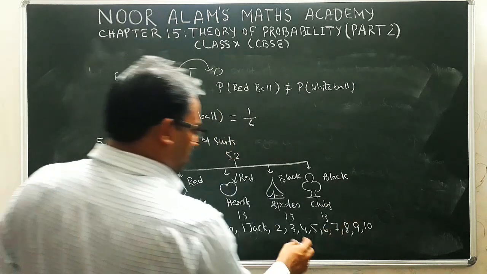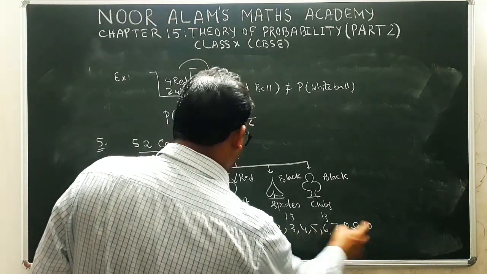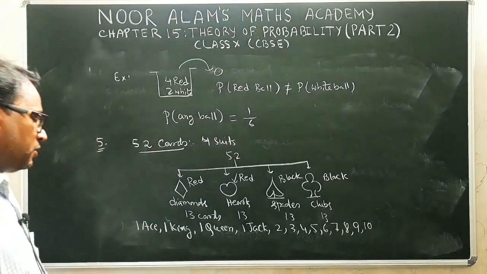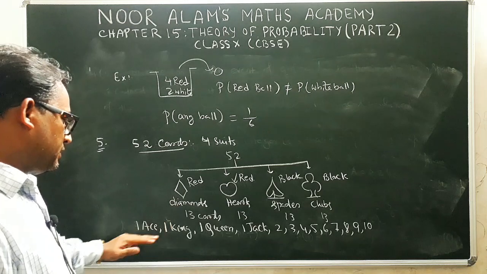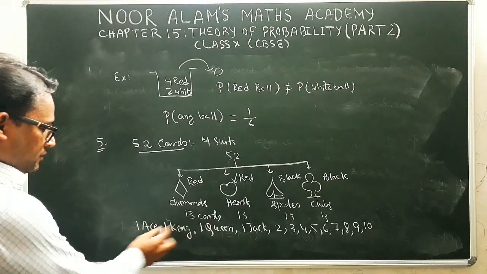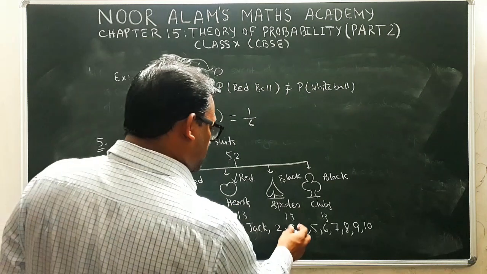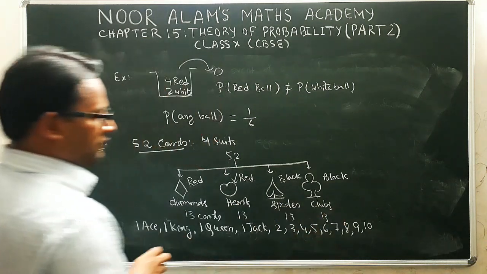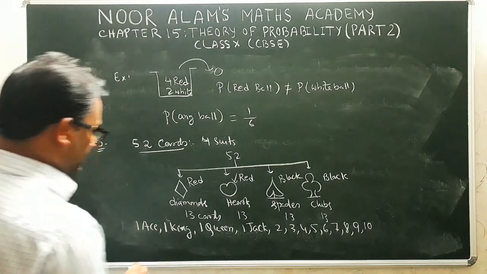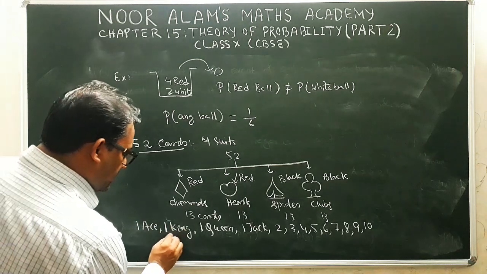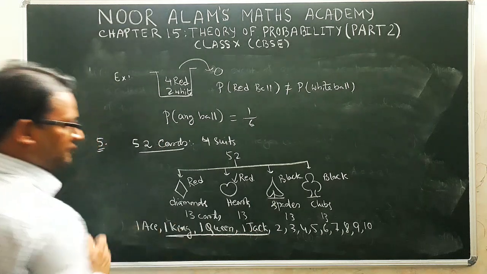So now how many cards are there? 1, 2, 3, 4, 5, 6, 7, 8, 9. 9 plus 4, 13. So in each suite of 13 cards, the cards are like this: one ace, one king, one queen, one jack, and after that 2, 3, 4, 5, 6, 7, 8, 9, 10. Okay. So now here you see that these 3 cards, king, queen and jack, have the faces.